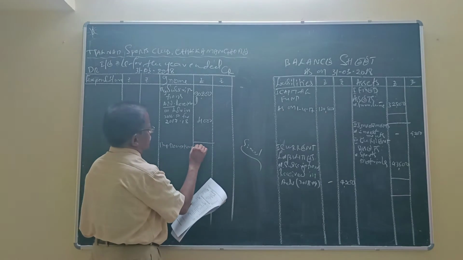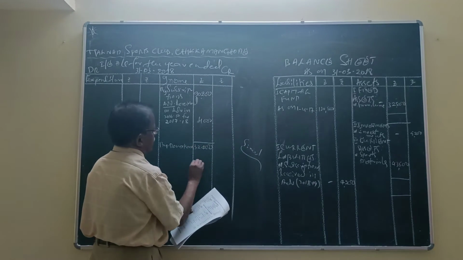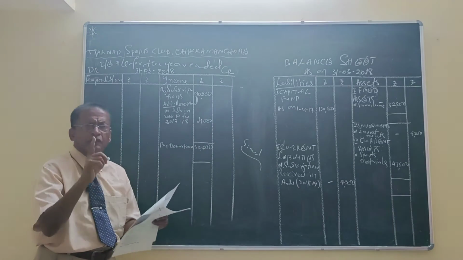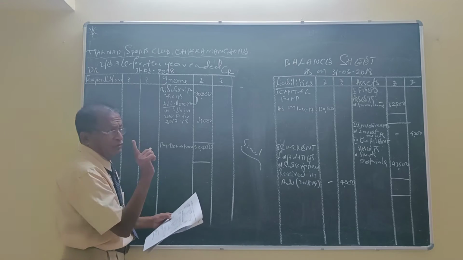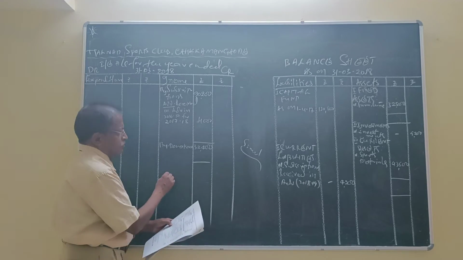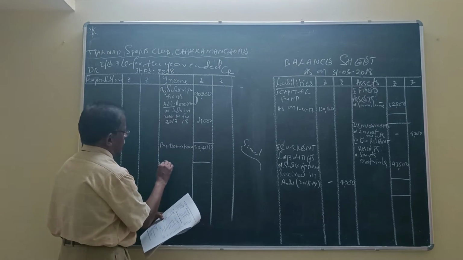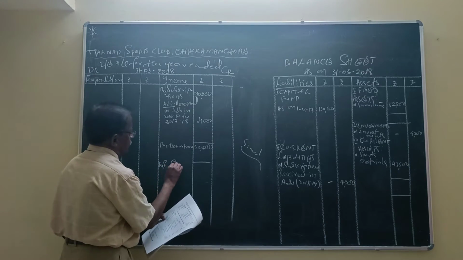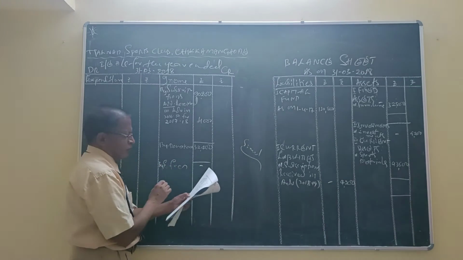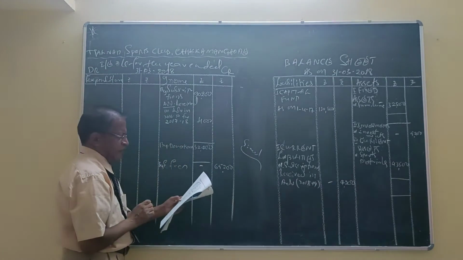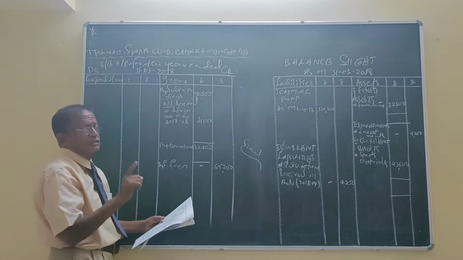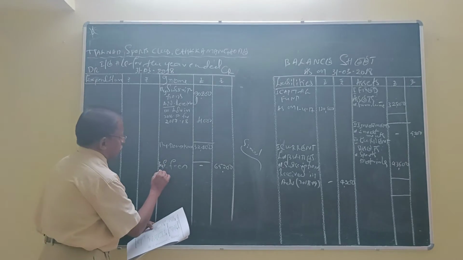Inner column 32,400. There is one adjustment. We have to show the item in the inner column. Entrance fees 65,200. It is a revenue receipt credited to income and expenditure account. Entrance fees 65,200. Interest 2,800. It is also a revenue receipt credited to income and expenditure account.